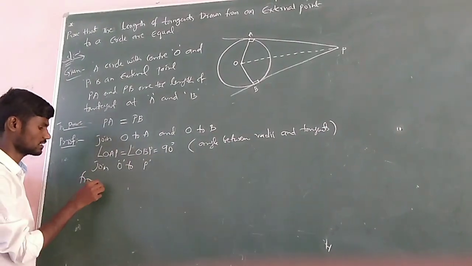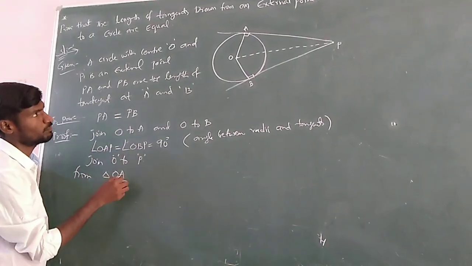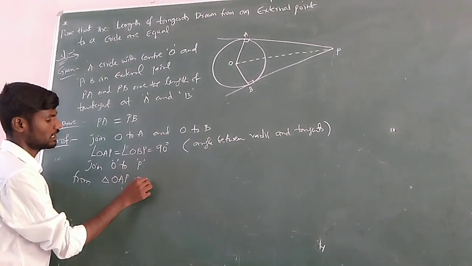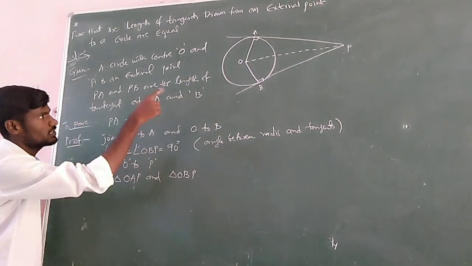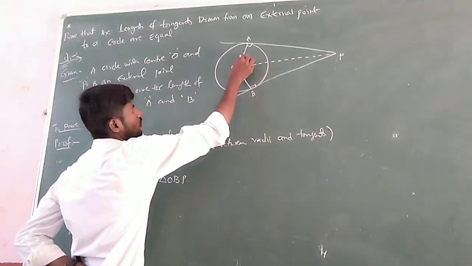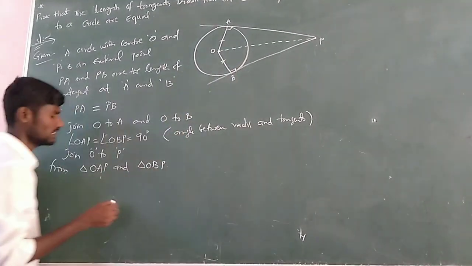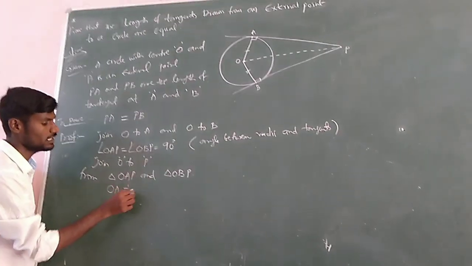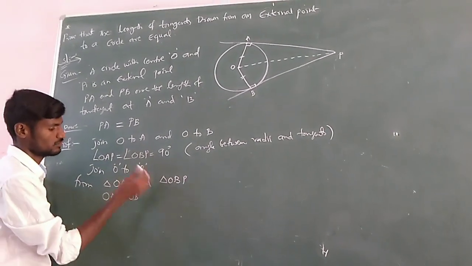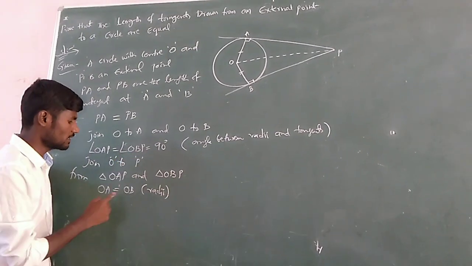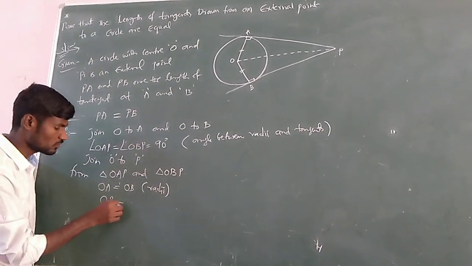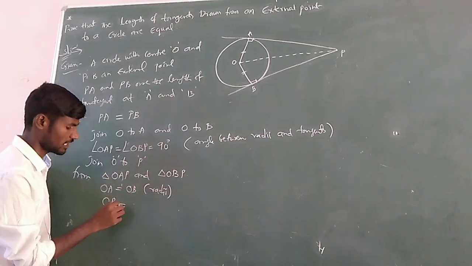From triangle OAP and triangle OBP, we know that OA is equal to OB. Yes, obviously, why? They are radii. And angle OAP and angle OBP are 90 degrees. And one more thing, in the two triangles, OP is common.